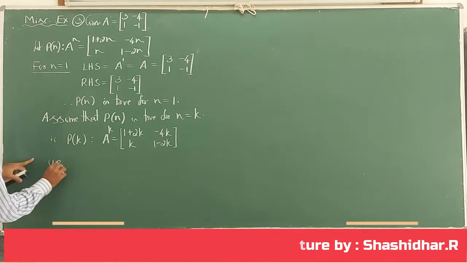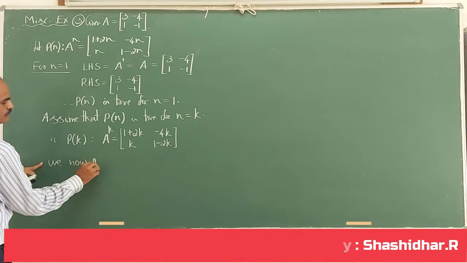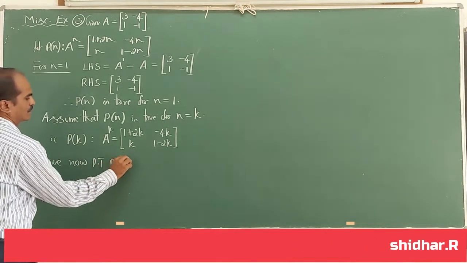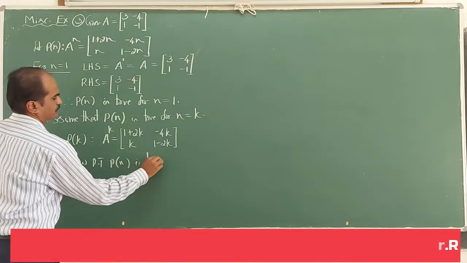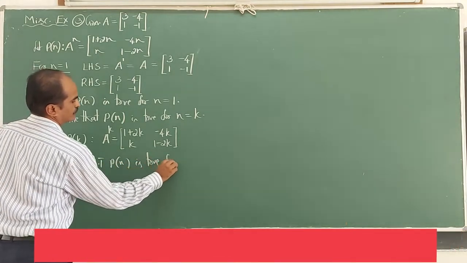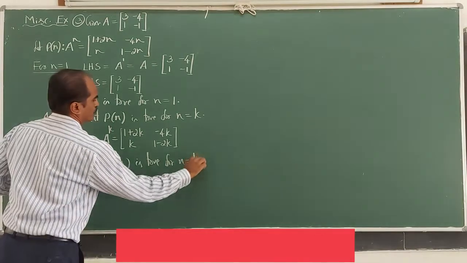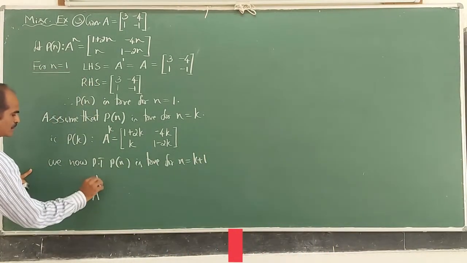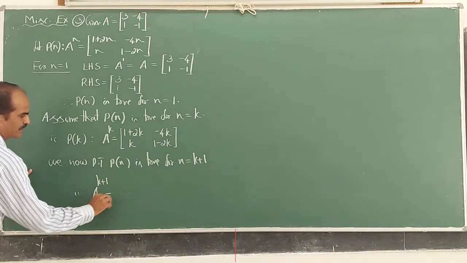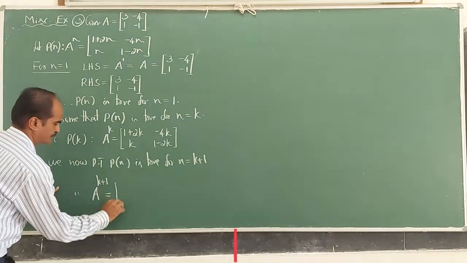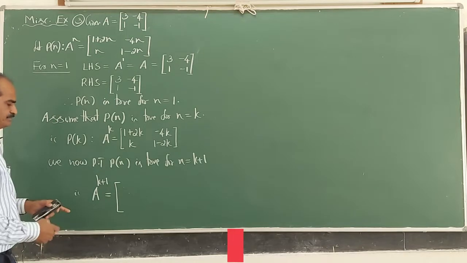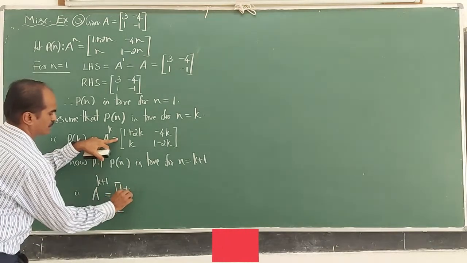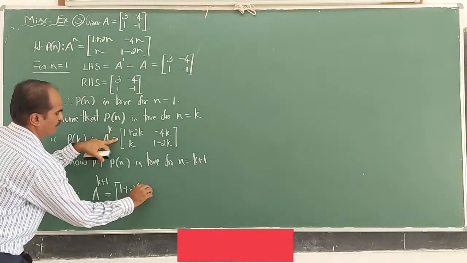We now prove that Pn is true for n equal to k plus 1. That is, A to the power of k plus 1 equal to, what you have to get here? 1 plus 2 times of k plus 1.